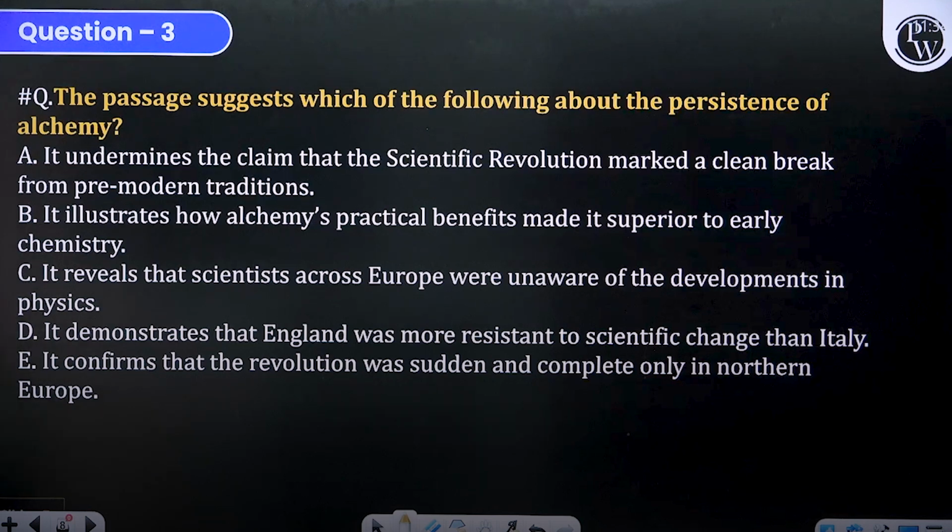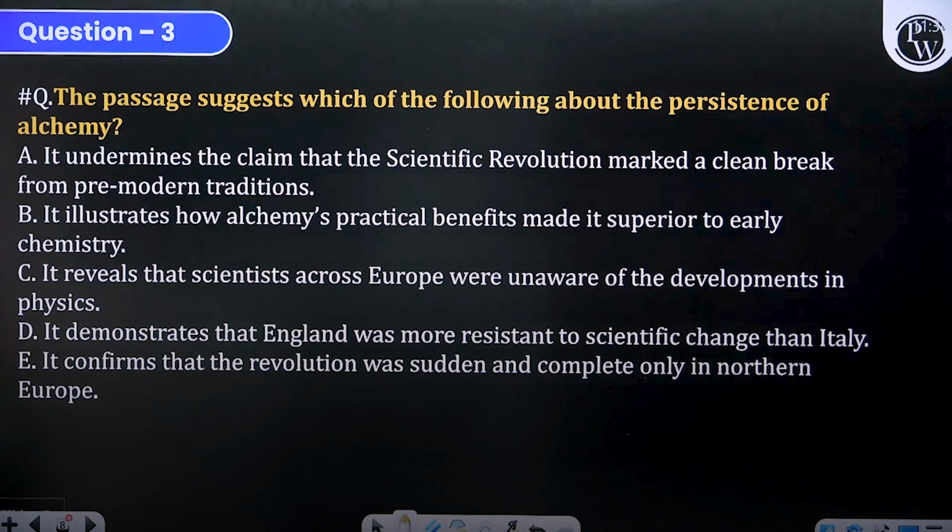So the passage suggests which of the following about the persistence of alchemy. It undermines the claim that scientific revolution marked a clean break from pre-modern traditions. Yes, you say it was not a rupture, not complete, not sudden, there was continuity, right? So we can possibly keep A. Now the idea is alchemy persisted alongside chemistry, so this suggests that it was not a clean break, right? We can keep A. It illustrated how alchemy's practical benefits made it superior.